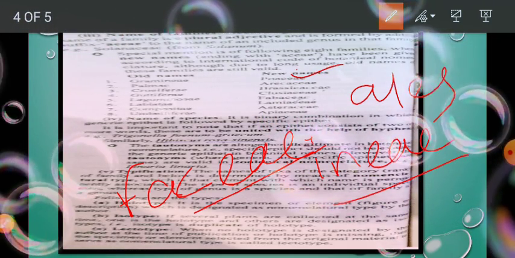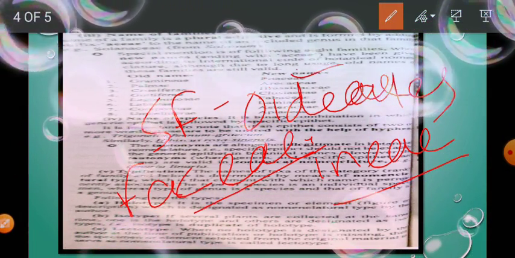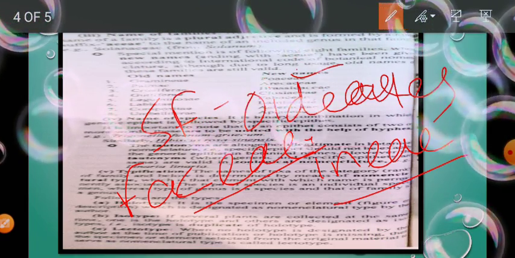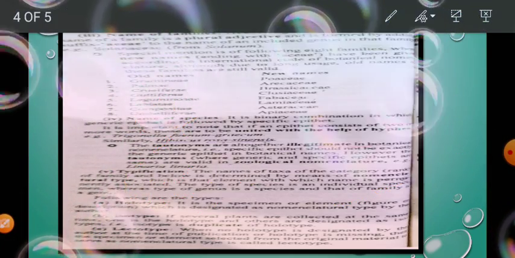Then subfamily, that is -OIDEAE, for the subfamily. So all these things, for looking at all of them, this is the ending of the name. That's why we can clearly know what they are. Here you can see the -OIDEAE name.